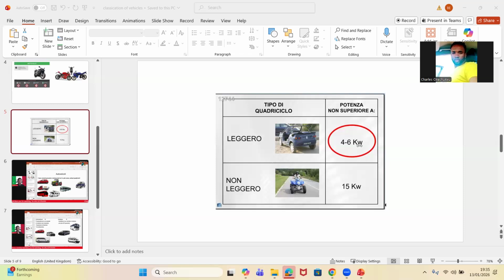Now, this one is for Mrs. Annabelle. Motoveicoli or motocicli, according to their speed, la velocità è superiore a 45 km orario, 45 km per hour. Now, I want you to discuss ciclomotore according to their speed. What did we learn, what did you write in your jotter concerning the speed of ciclomotore?